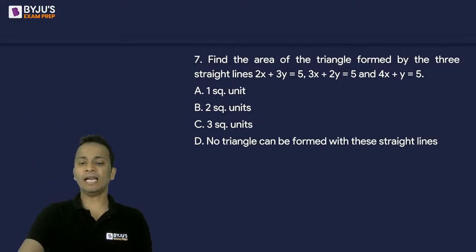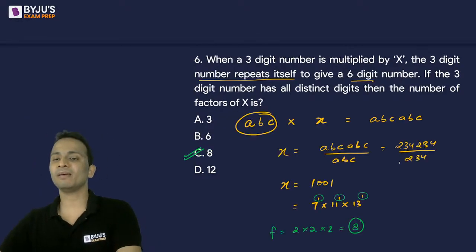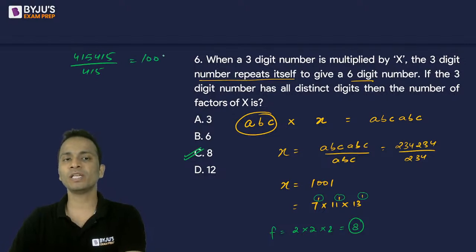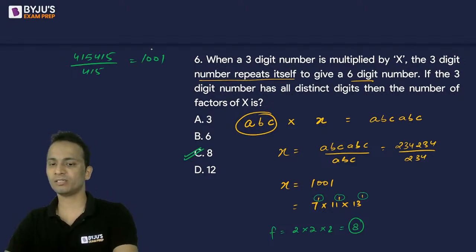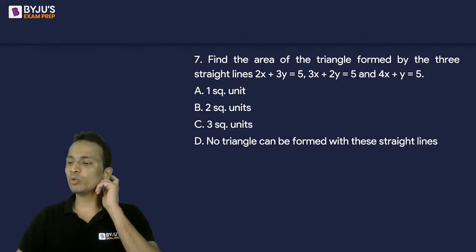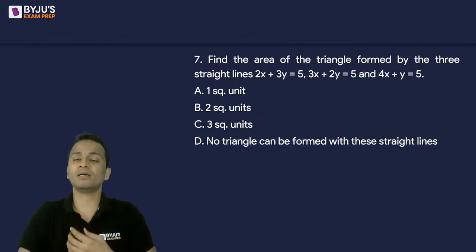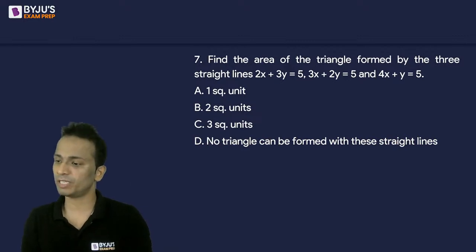Victor, I mentioned that you could have assumed any random number. Okay, so 415 415 upon 415. अगर ये भी solve करोगे, it will give you 1001 as an answer. Okay, so every three-digit number will show this property.